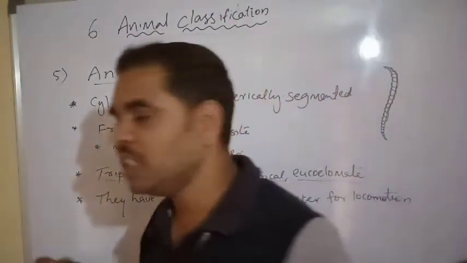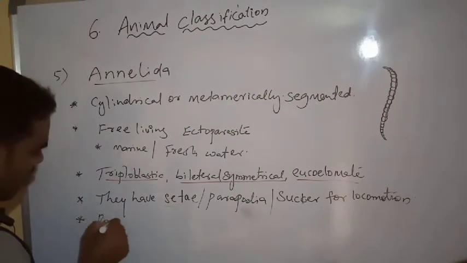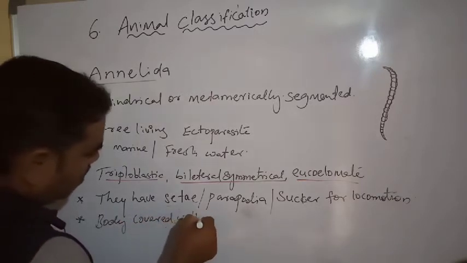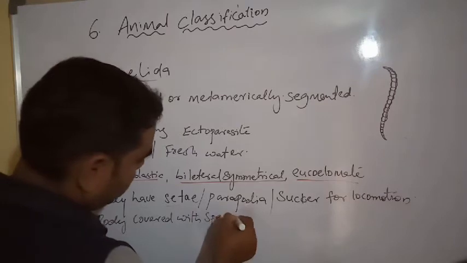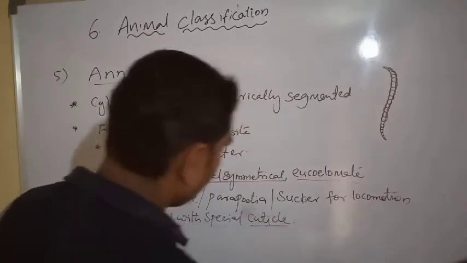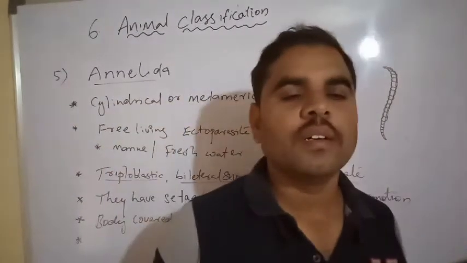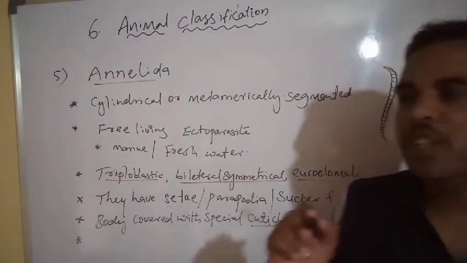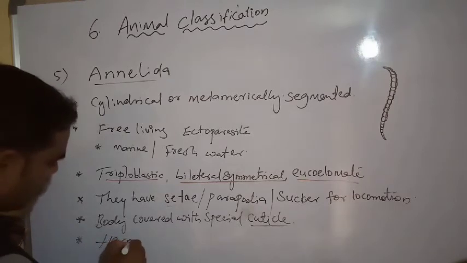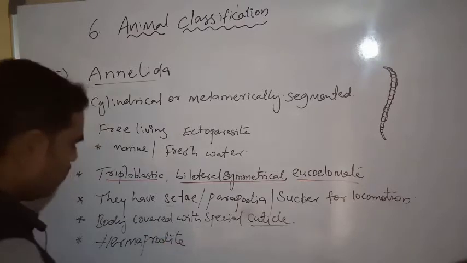Body covered with a special cuticle. Hermaphrodite, unisexual.